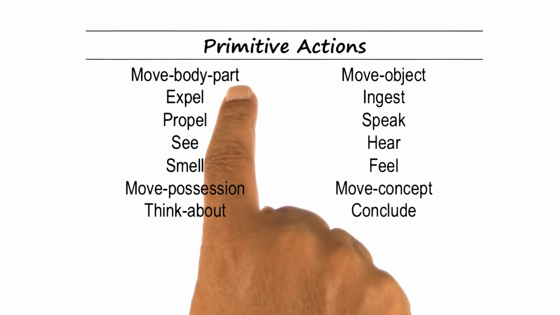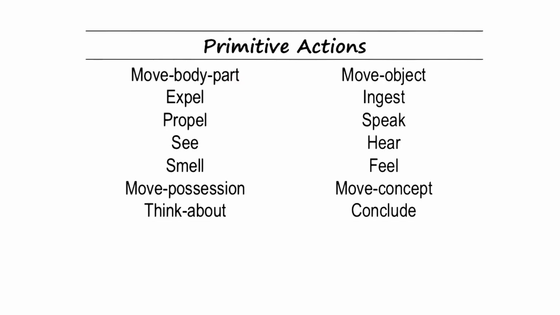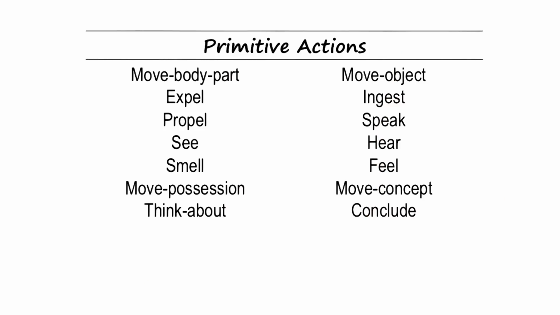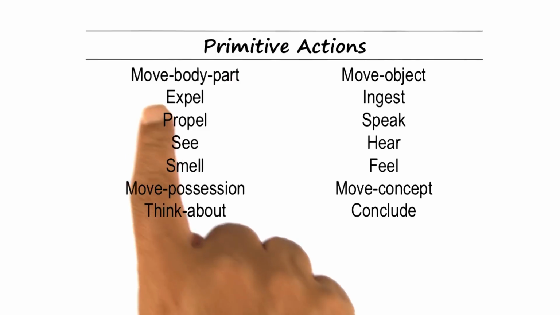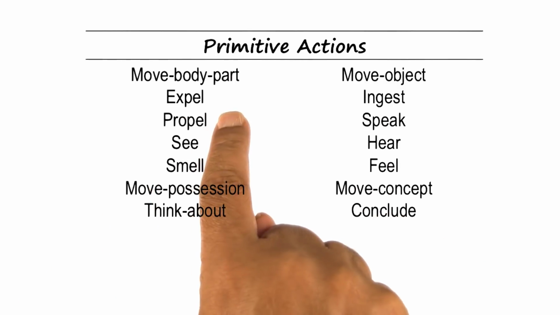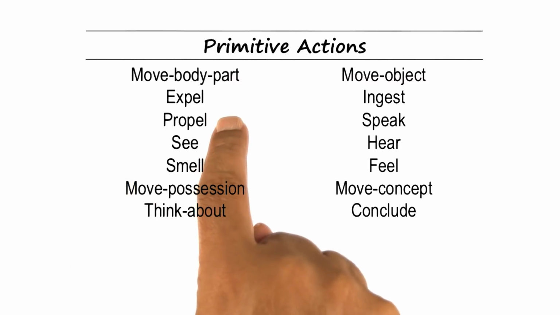So move body part is where Ashok might, for example, move his hand from one position to another position. Move object is where Ashok may move an object, let's say a car, from his office to his home. Expel is when Ashok might exhale. Ingest is when Ashok might eat something, and so on and so forth. Propel is when Ashok might kick a ball. So right now Ashok's body is in contact with the ball and the ball is being kicked.